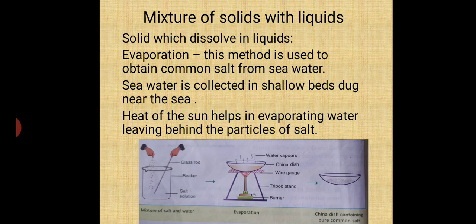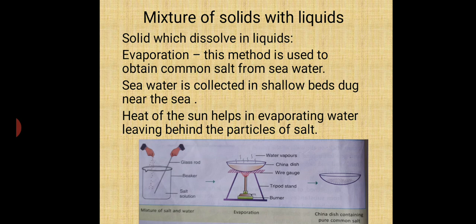In this session we are going to learn about mixtures of solid with liquids, where the solid dissolves in the liquid. The solid may dissolve in the liquid also, no? Like sugar and salt, they are solids and they can be dissolved in a liquid like water. But can we separate them? Yes, we can separate them.